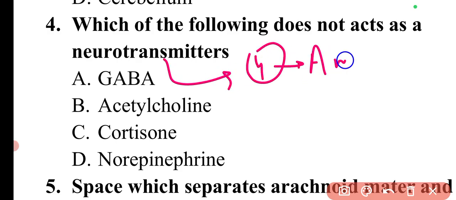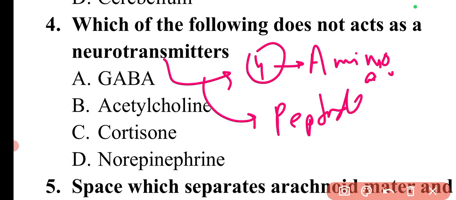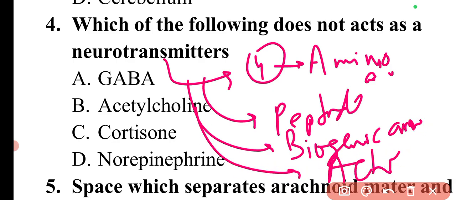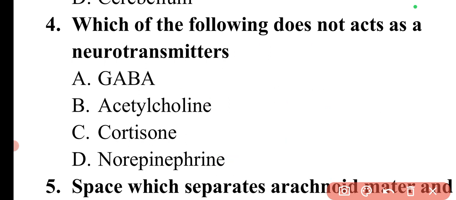One is amino acid based. The other one is peptides. Then there are biogenic amines, and then there is acetylcholine. So these are the different neurotransmitters. In these subcategories, there are several examples.